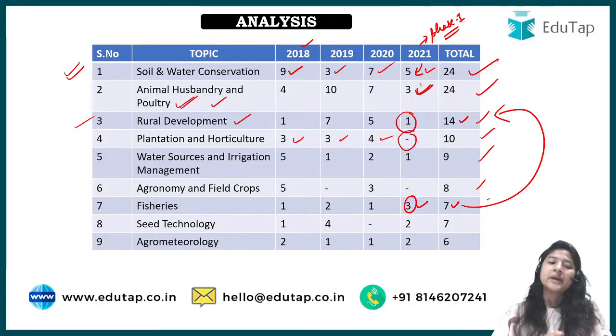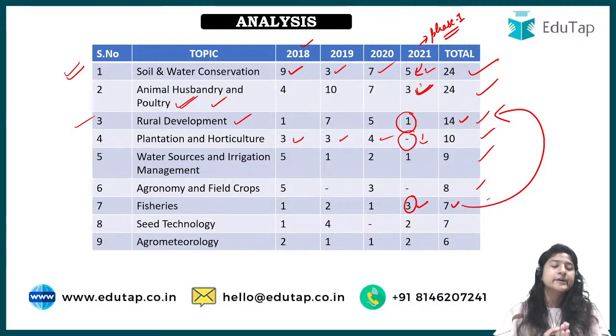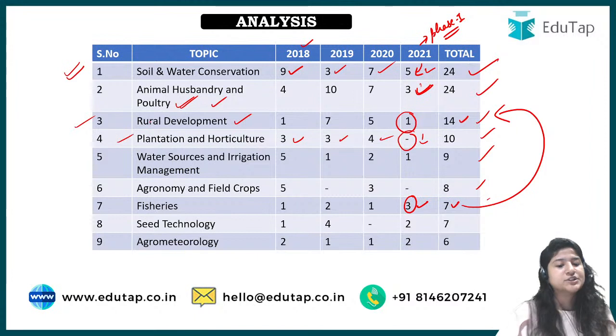right? So maybe if you want to link the study of fruits that we have just done, then one question would be there, but according to the syllabus and the chapters we provide in our course, it belongs to the introduction of agriculture only. If you want to link it to plantation and horticulture, they have asked it this year also, but according to our course, it belongs to the introduction to agriculture. All right. So this was for the plantation and horticulture.